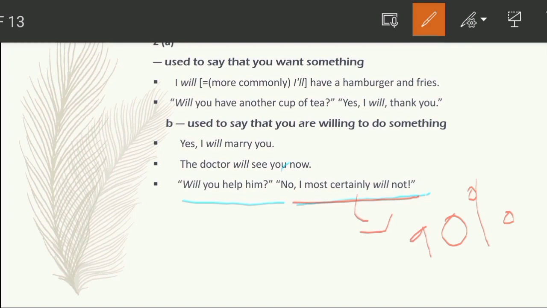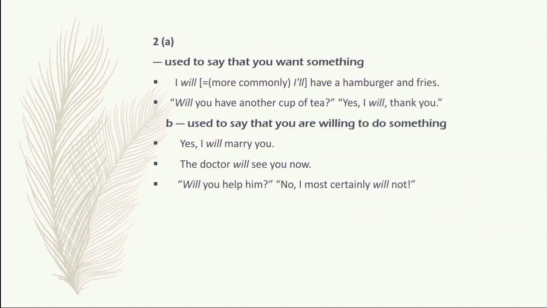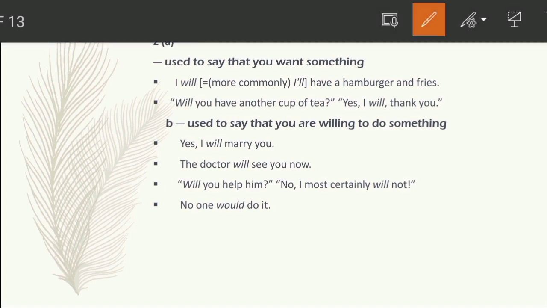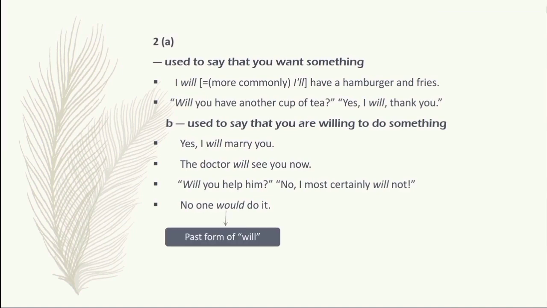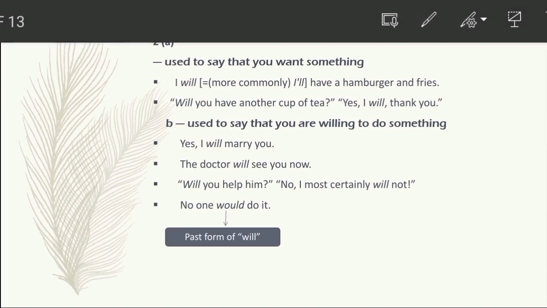Okay, so here, see, no one would do it. Here would is the past form of will. So here the would shows the past expression. Okay, it is not the present condition, it shows the past condition. Like here, no one would do it.